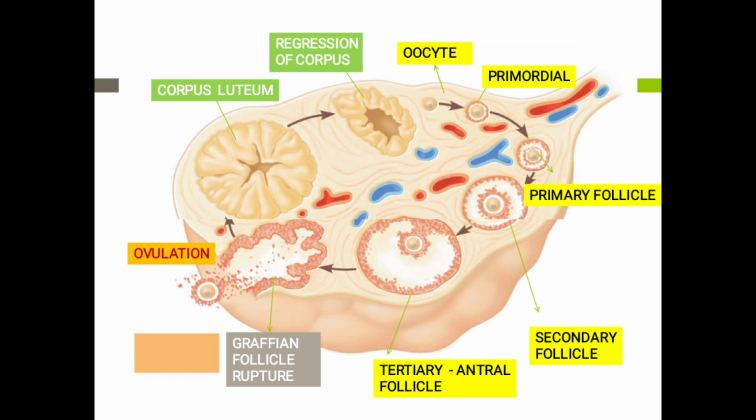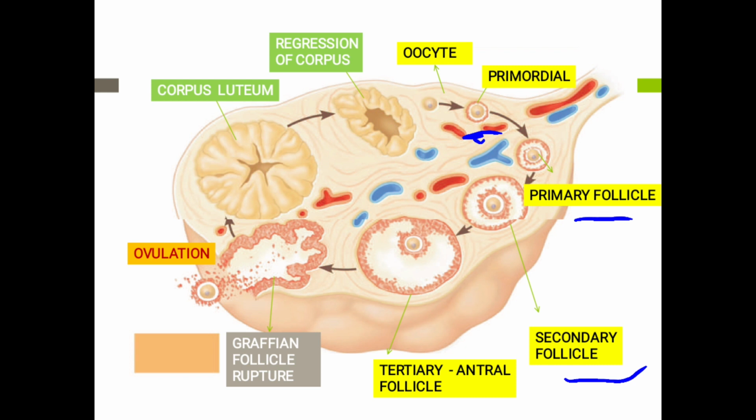In this picture we can see the cut section of ovary where the oocyte which is present in the center surrounded by a layer of pregranulosa cells is called the primordial follicle, and this primordial follicle gets converted to primary follicle. In this primary follicle, the pregranulosa cells in the primordial follicle are getting converted to a granulosa cell layer, and this is a single layer. Now this primary follicle is getting converted to secondary follicle. In the secondary follicle, multiple layers of the granulosa cells are formed.